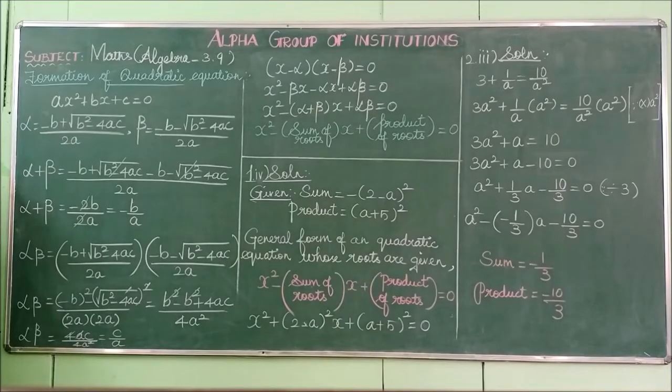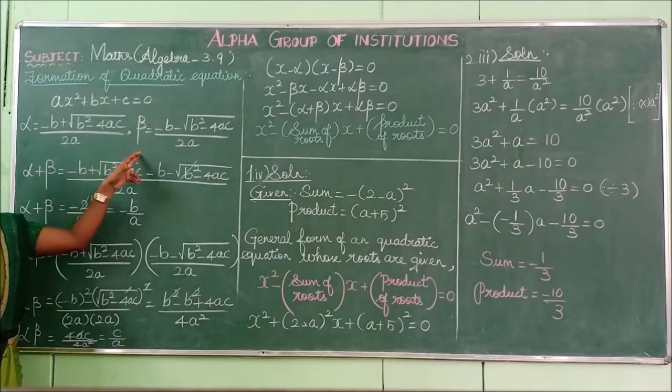Next topic is formation of quadratic equation. Alpha and beta are the roots of the equation ax square plus bx plus c which is equal to 0. So already we found out the roots of the quadratic equation. What are the roots? Minus b plus square root of b square minus 4ac divided by 2a. What is the another root? Minus b minus square root of b square minus 4ac divided by 2a. So take first root as alpha and second root as beta.